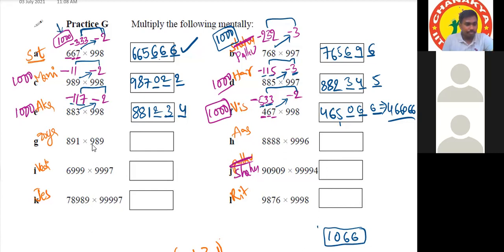Then G. Yes, sir. I will take base as 1000. Okay. 1000 minus 891 is 109. 109. Okay. Minus 109. And for 989, it will be minus 11.